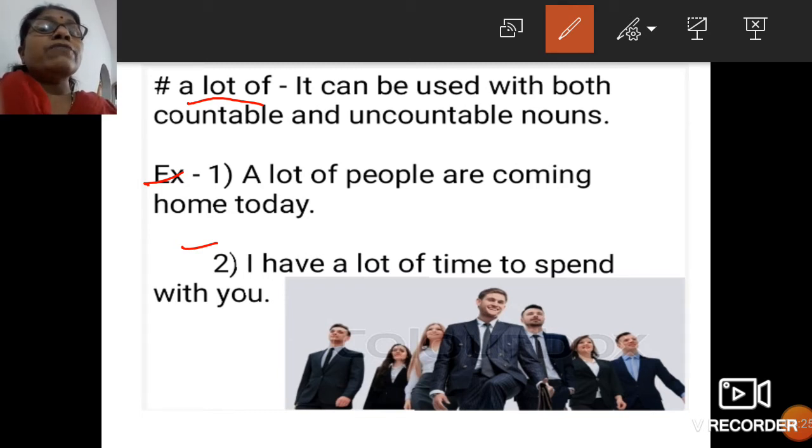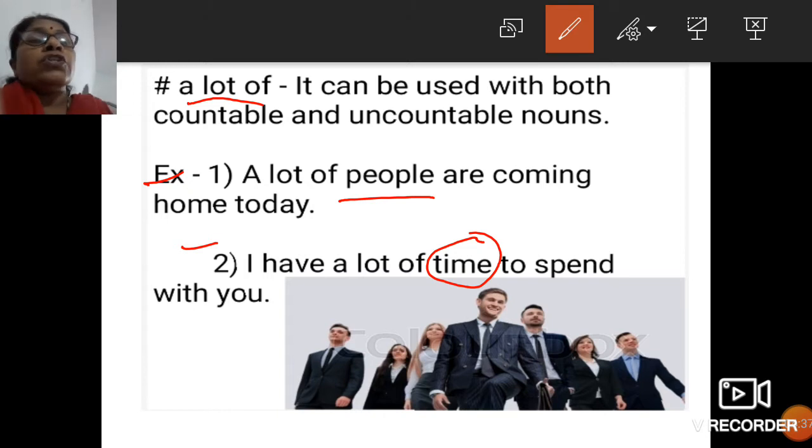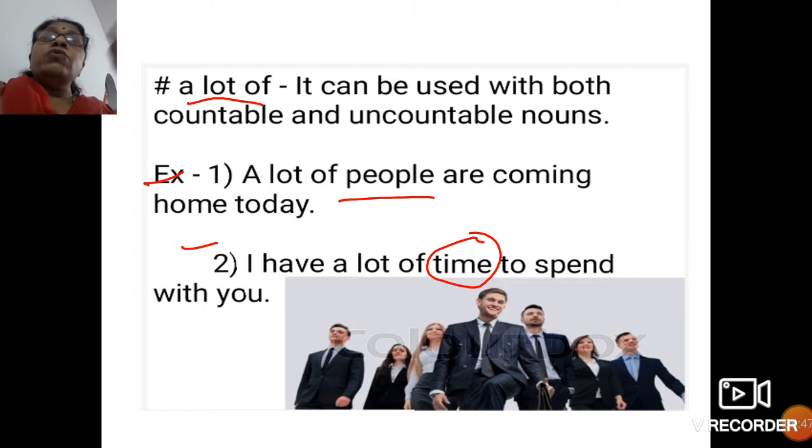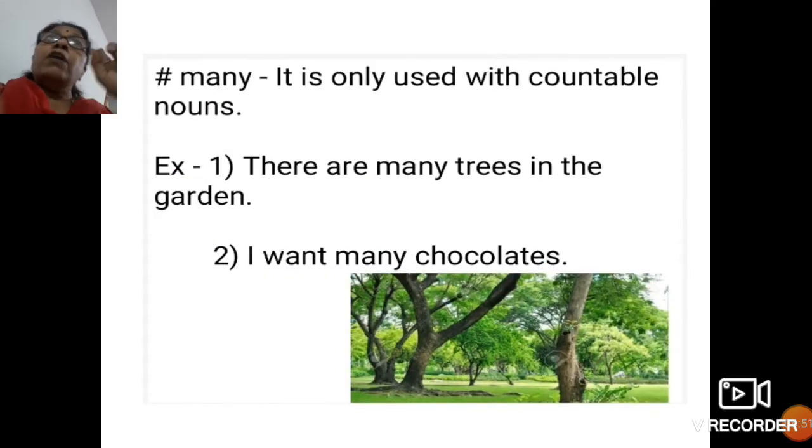Your time you cannot count, but here you can count the people. So all will go with both, a lot of also goes with both, and a few with the countable.